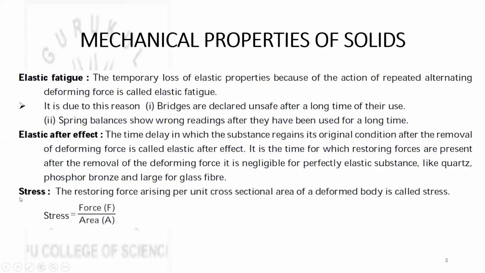Next, a very important term in this chapter is stress. The restoring force arising per unit cross-sectional area of a deformed body is called stress. Whenever we apply a deforming force, a restoring force develops in the body, and that restoring force developed per unit cross-sectional area is called stress. Stress can be written mathematically as restoring force divided by area, and since the restoring force acts inside the body, it is not possible to measure it exactly. So we can write this formula as stress equals deforming force per unit area also. This you need to remember.